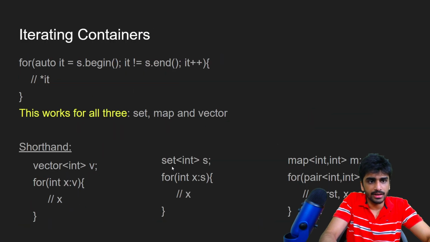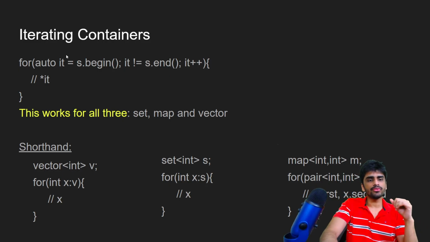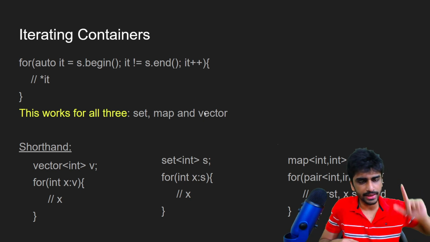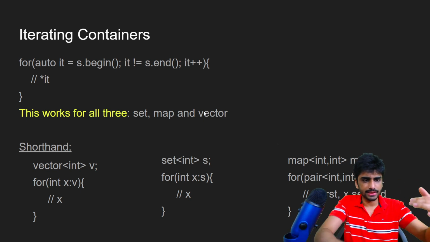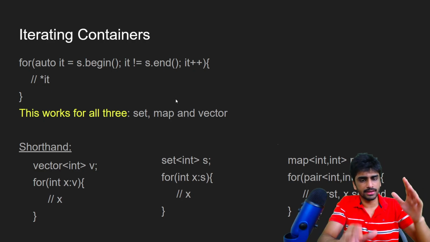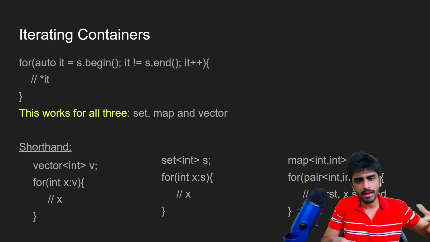But now let's talk about iterating the containers. One way of iterating the container is to use iterators. We can start with auto it equals s dot begin, it not equals s dot end, and it plus plus, right? This starts with the iterator of the first element, and we can use the element using star it, and the iterator will keep increasing by 1 every time until it is equal to s dot end.